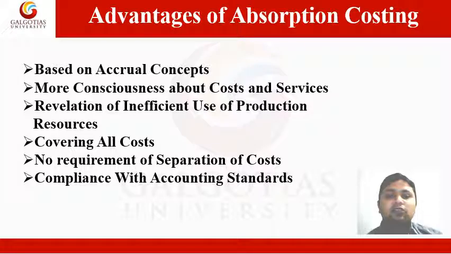Number 5 is no requirement of separation of costs. Separation of costs into fixed and variable components is not at all needed. Next, number 6 is compliance with accounting standards. Valuation of stock complies with the accounting standards and fixed manufacturing costs are absorbed into stocks.